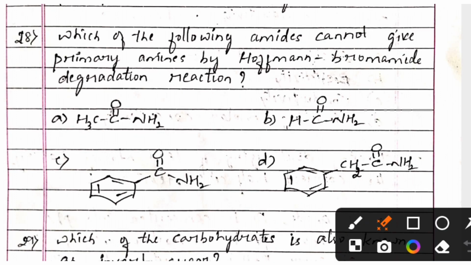Next one, which of the following amides cannot give primary amines by Hofmann bromamide degradation reaction? Option A, CH3CONH2; option B, HCONH2; option C, C6H5CONH2; option D, C6H5CH2CONH2. And the right answer is HCONH2.